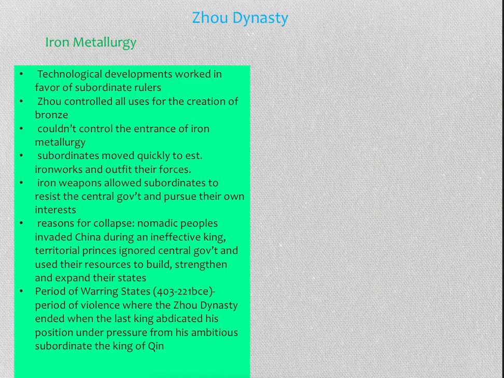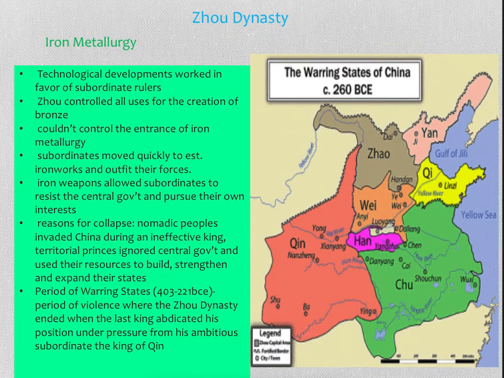So after the Zhao ends, you have all these little kings pretty much fighting for power in the Chinese area. And here's a map of all the different little ruling states fighting against each other. This was known as a period of warring states. After the Zhao ends, the kings abdicated and everybody's fighting against each other. And it's not until the Qin dynasty that someone will pretty much win out and establish stability in China.